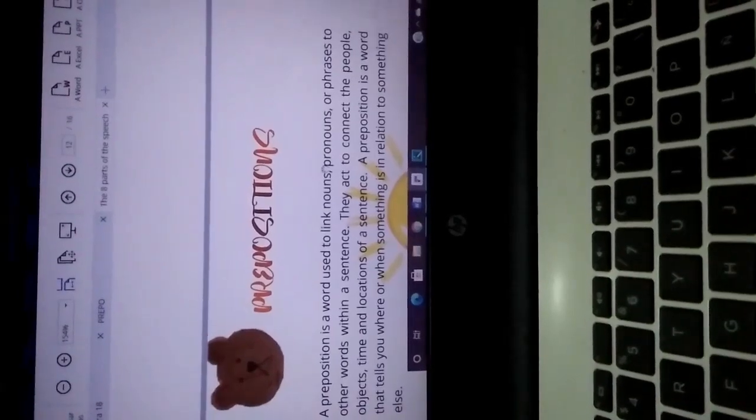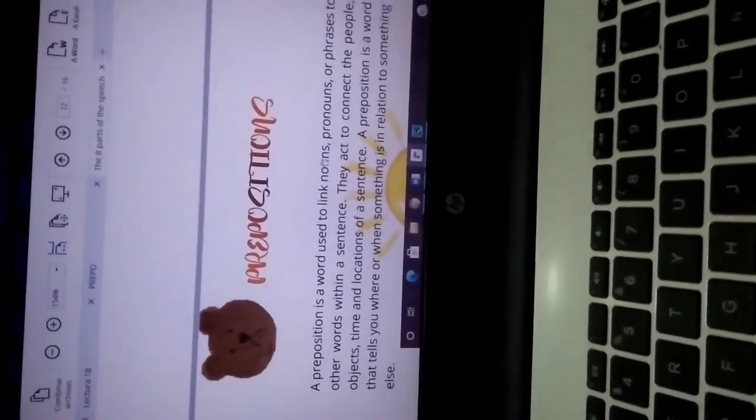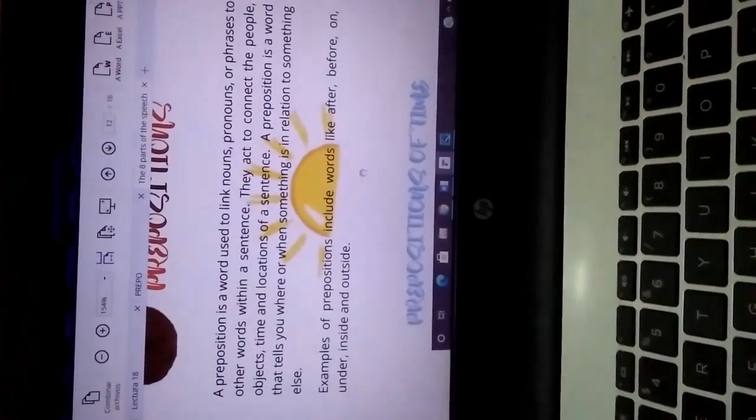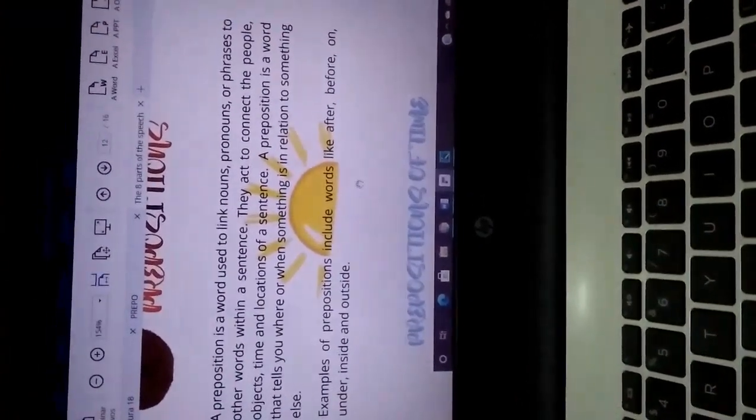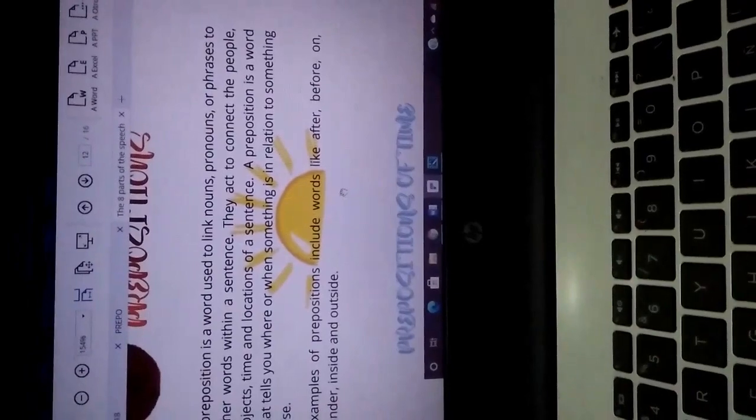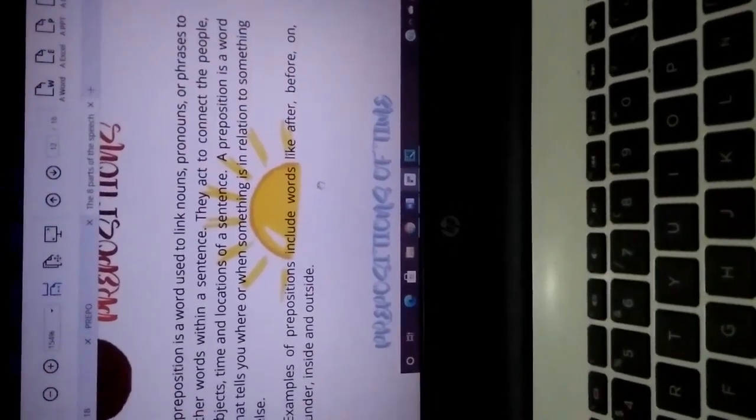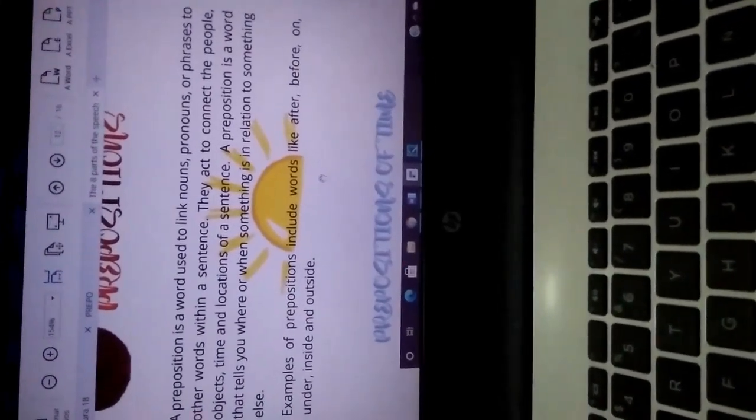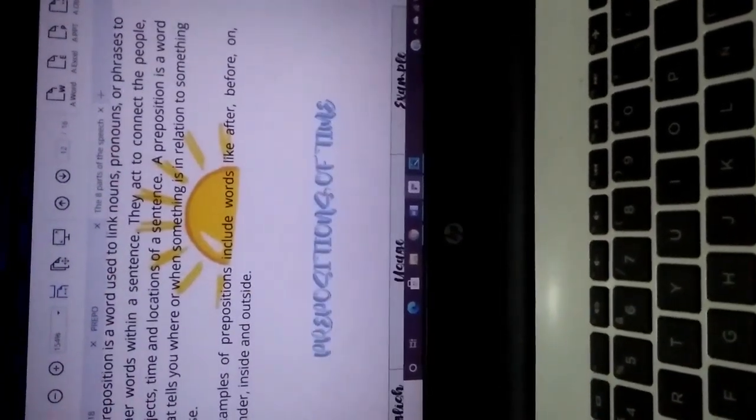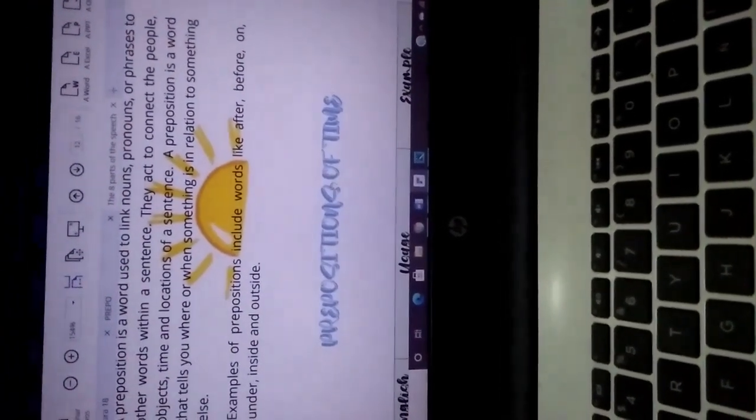Another part of speech is prepositions. A preposition is a word used to link nouns, pronouns, or phrases to other words in a sentence. They connect the people, objects, time, and location of a sentence. A preposition is a word that tells you where or when something is in relation to something else. Examples of prepositions include words like after, before, on, under, inside, and outside.